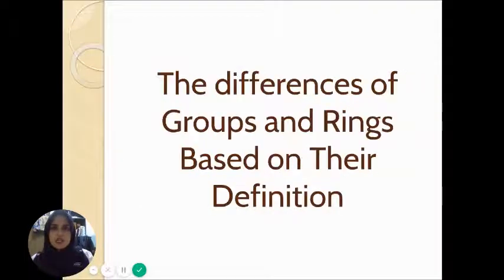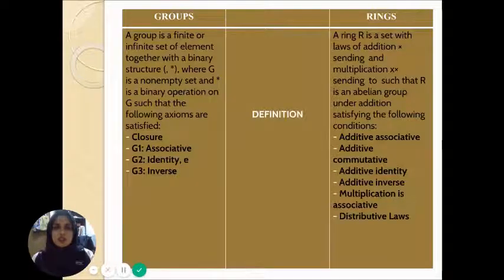So firstly, I'm going to start with the differences of groups and rings based on their definition. The definition of groups: a group is a finite or infinite set of elements together with a binary structure star, where G is a non-empty set and star is a binary operation on G such that the following axioms are satisfied, which are closure, G1 associative, G2 identity E, and G3 inverse.